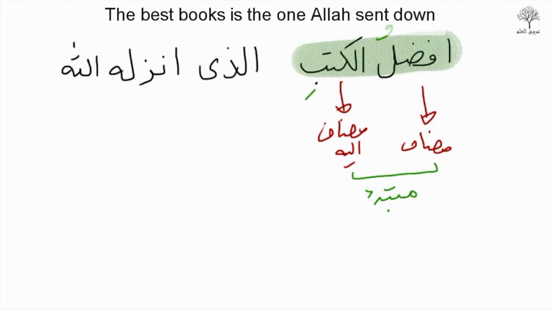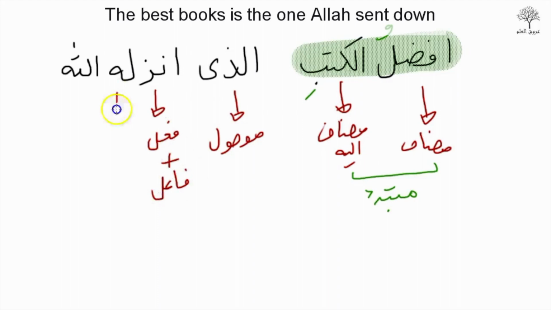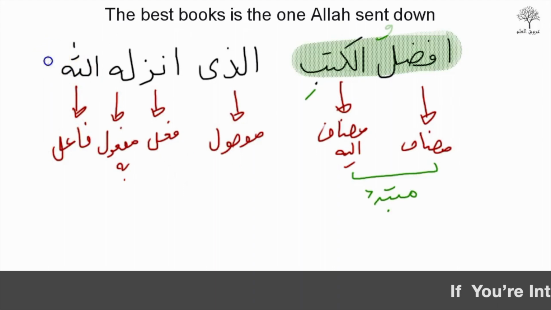And then we've got the Khabar. So الذي is موصول, and every موصول requires sila, so all of this is going to be sila. أنزل is fi'l plus the fa'il, and the who, this is the maf'ul bihi, and, oops, sorry, it's not the fa'il, the fa'il's already there, my mistake. So this is the fa'il here. Okay, so give it a dhamma because marfu, all fa'ils are marfu.